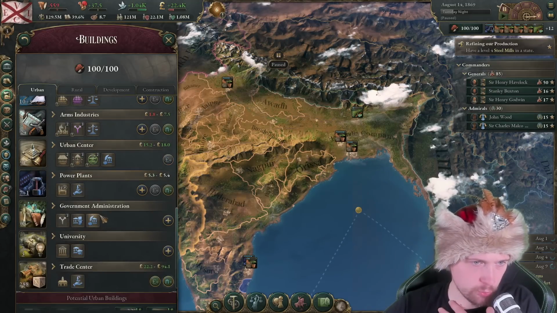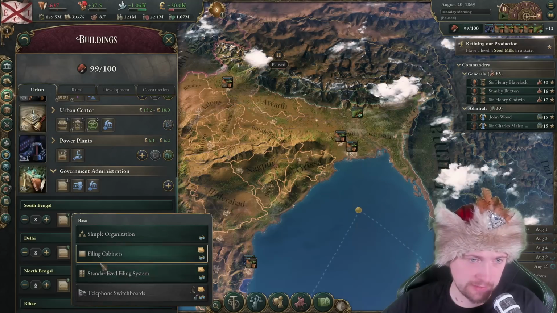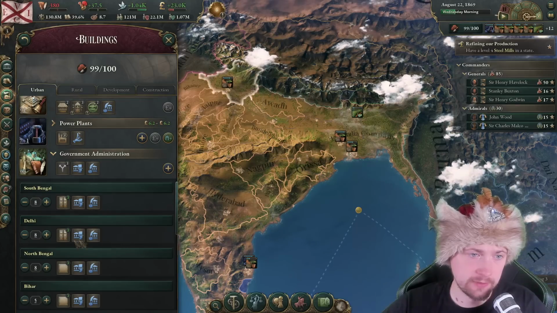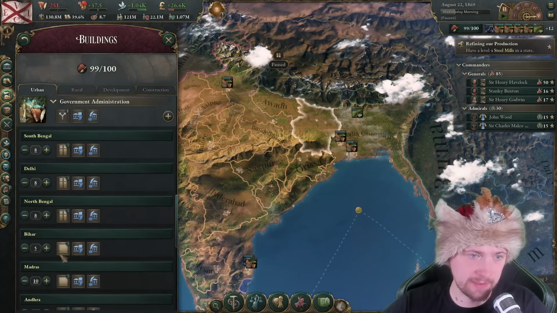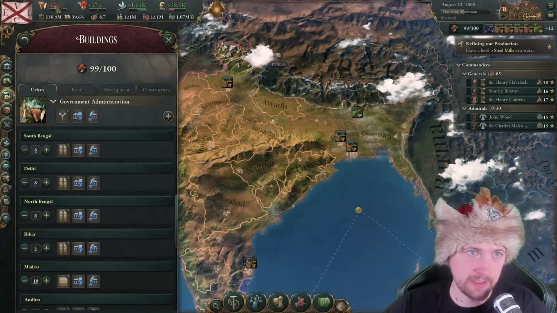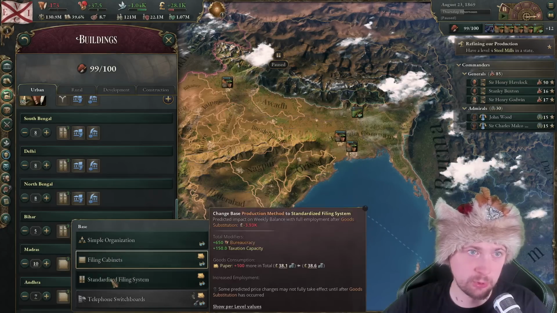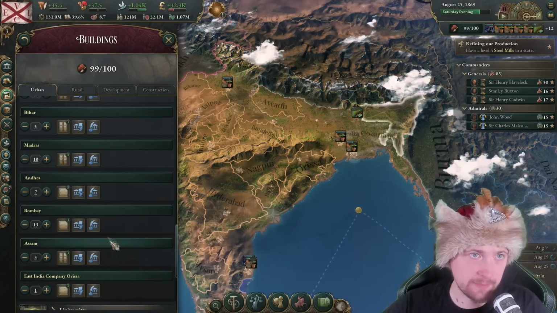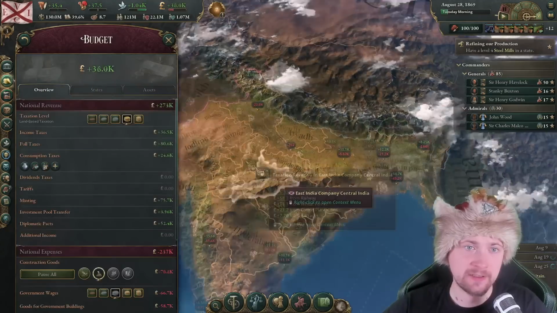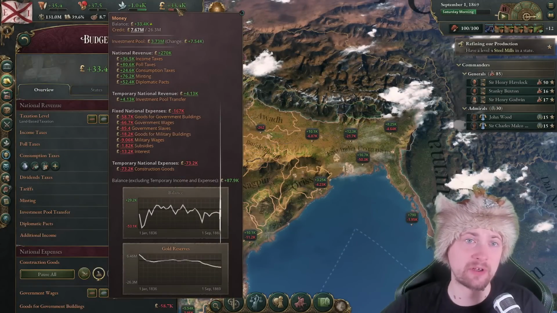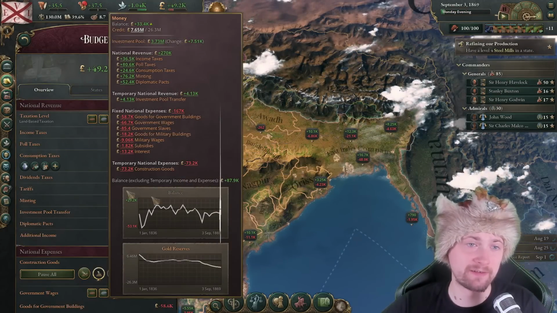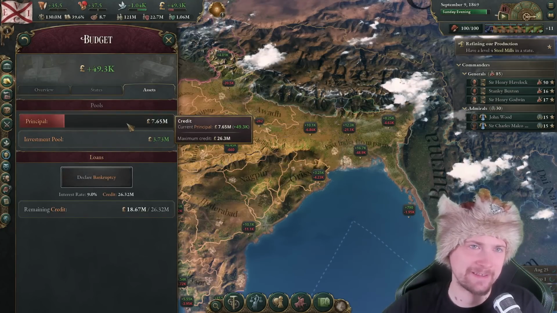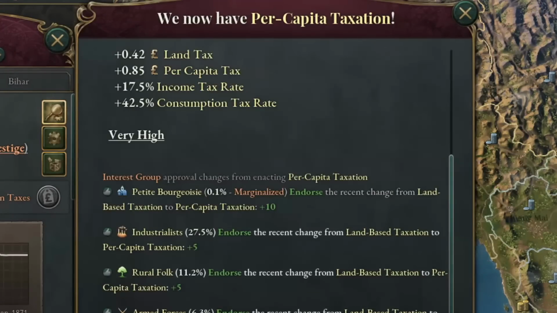So if I go to government administration, just go here and here, and change some of this to get this trade to 0. So right now if I go to something small like Assam, yeah, now it's positive. So it's going to increase our tax, so we have a 33,000 balance. I'm going to wait for a while to repay some of our debt. Now we have the per capita taxation.